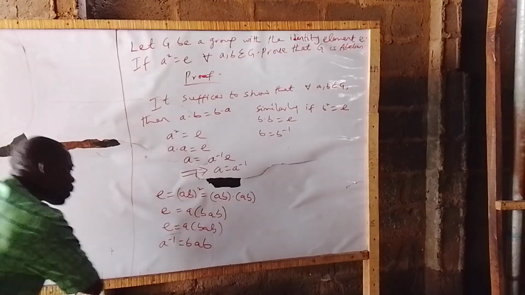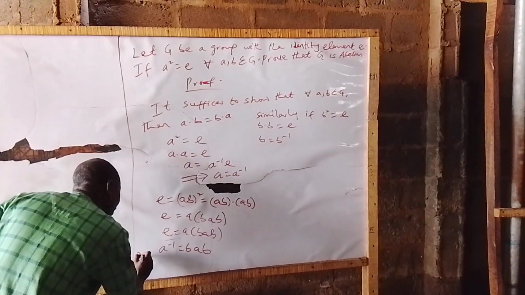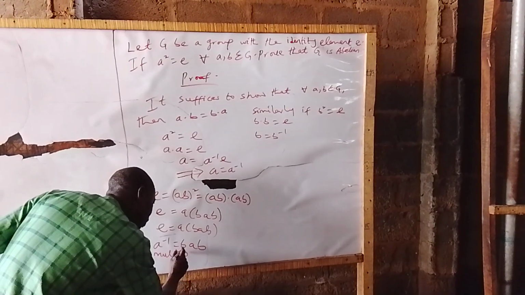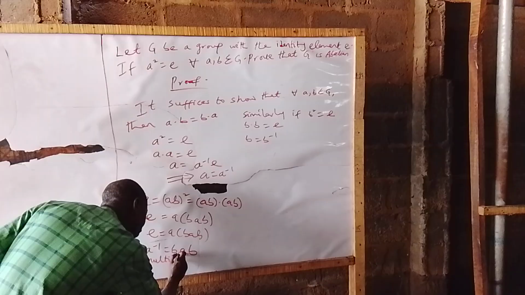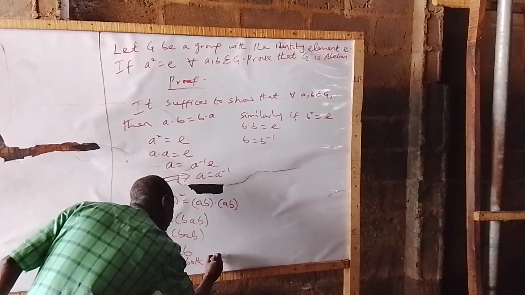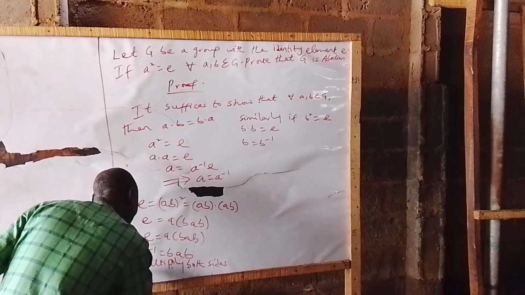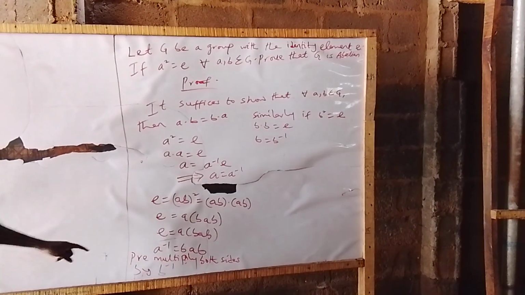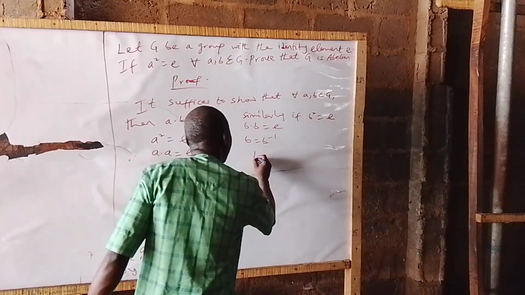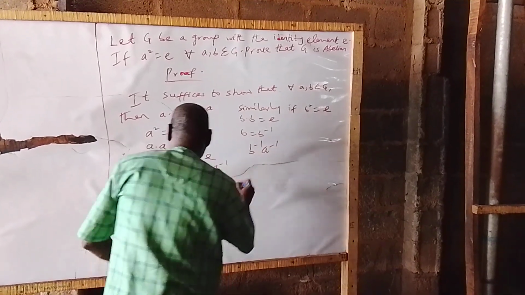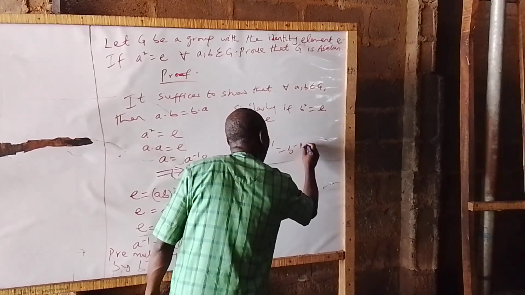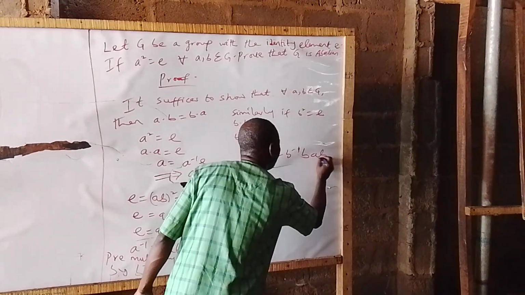So if you now pre-multiply, we multiply both sides by B inverse. So if I pre-multiply this particular expression by B inverse, that implies that B inverse A inverse is equal to B inverse B of AB.